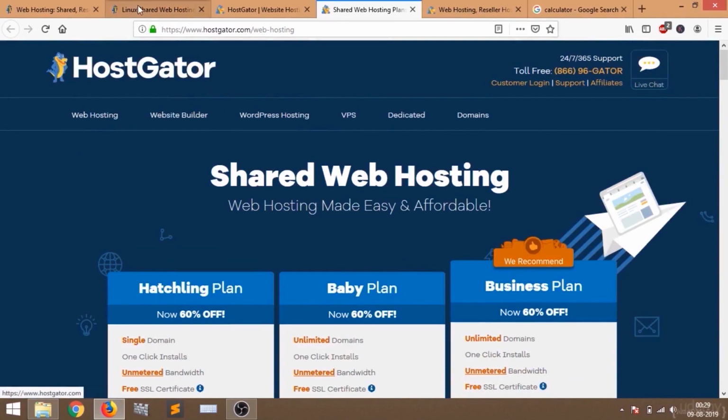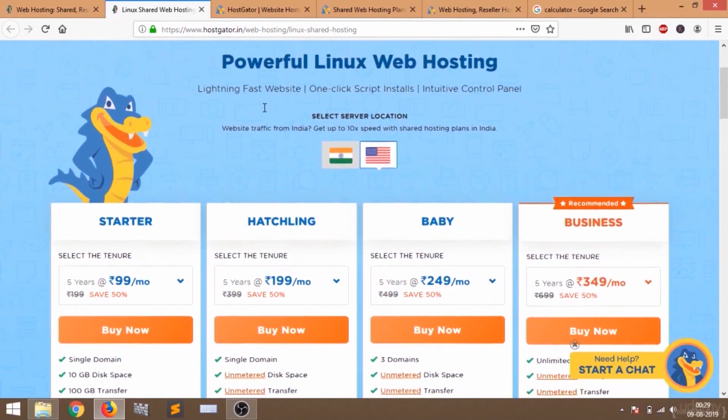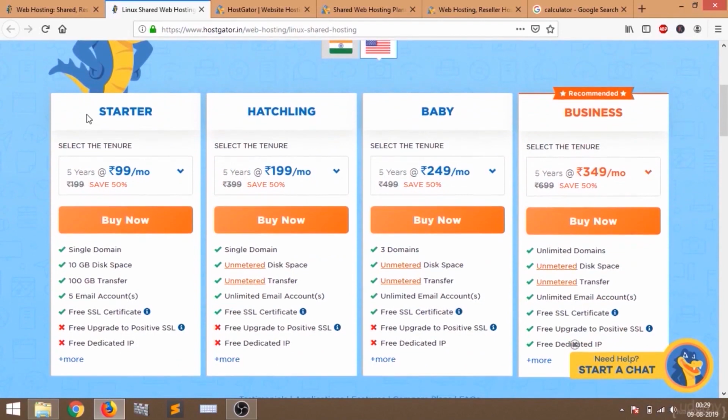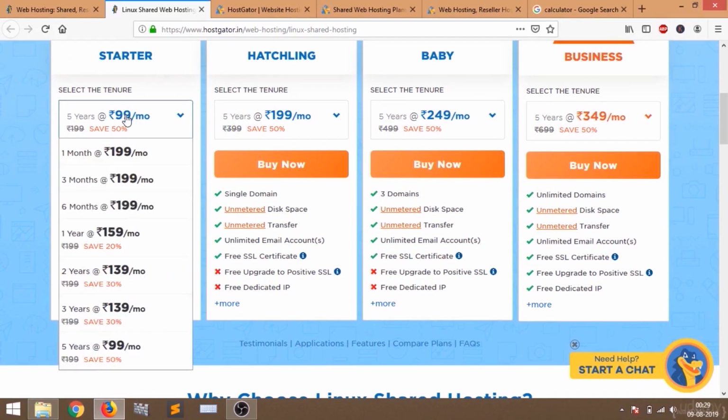Let's see what we get in hostgator.in. If you are an Indian, just select either of the first two plans, the starter or the hassling plan. I'm going to buy the starter hosting package for my domain. Let's see what the prices are. If I take it just for 1 month, then I have to pay 199 rupees.